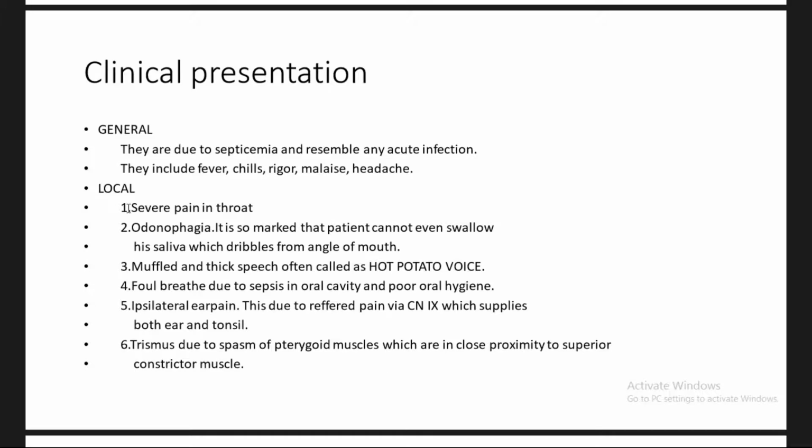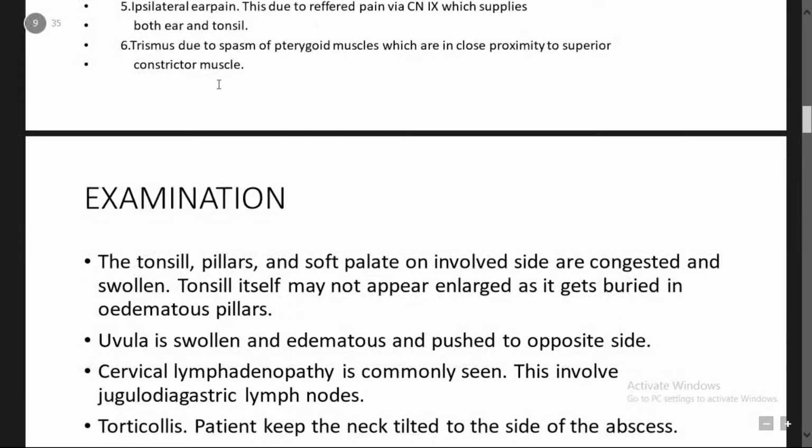This is mostly referred pain from the cranial nerve, because the glossopharyngeal nerve is present in the bed of the tonsil. The next one is trismus. It is due to spasm of the pterygoid muscles, which are present near the bed of the tonsil. I told you the medial pterygoid is in close proximity to this peritonsillar space, and also the superior constrictor muscle.